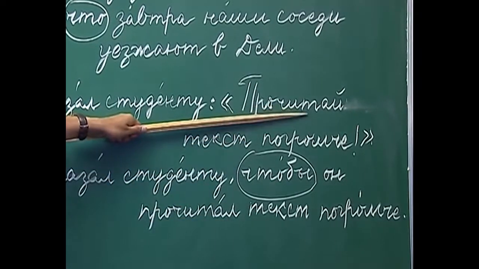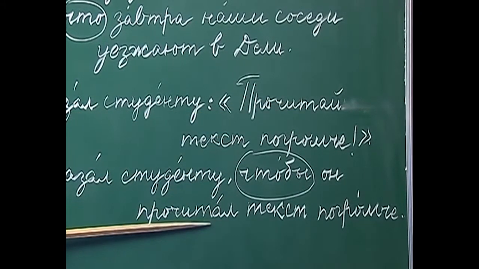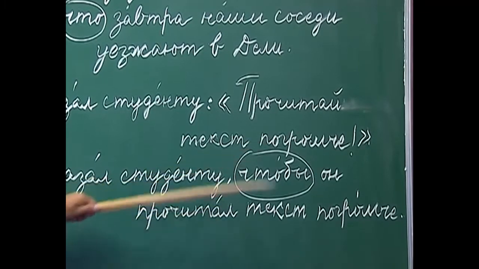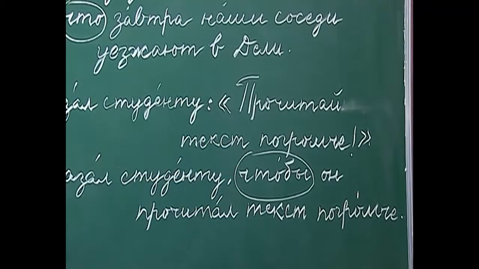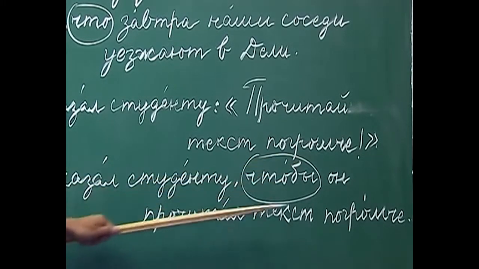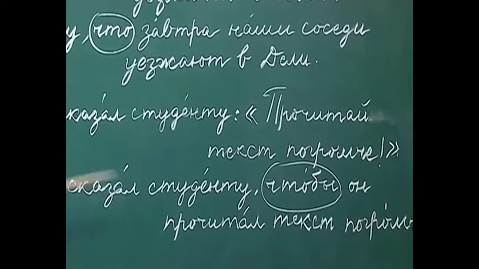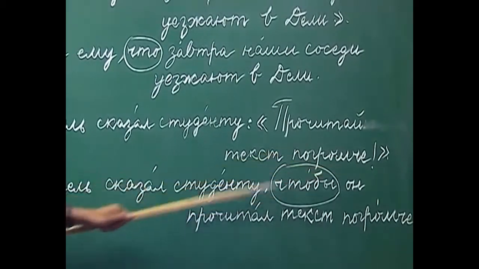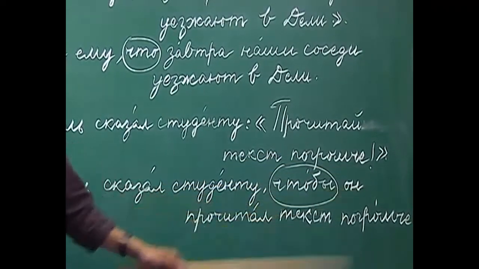From the imperative form we change the verb into past tense, and then we change the direct speech into indirect speech. The teacher asked the student so that he read the text louder.